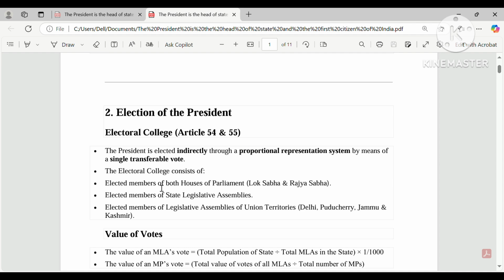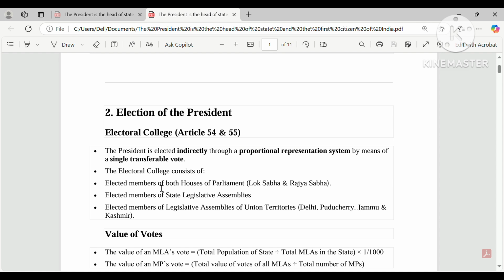Okay, here why is it written that elected members of both are, because there is a provision for some members, and it is in the power of the president that they can nominate some Rajya Sabha members and Lok Sabha members. For Lok Sabha now it is eliminated, but in Rajya Sabha 12 members are nominated by the president. They can't participate in the electoral college of the president, you should know.